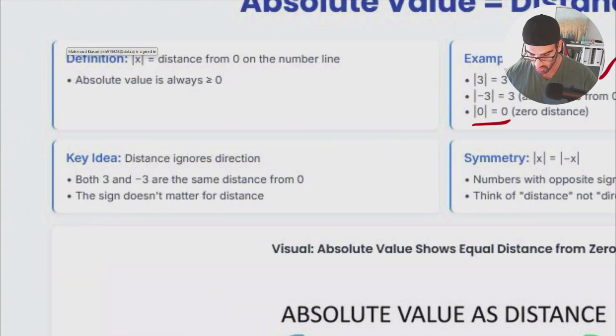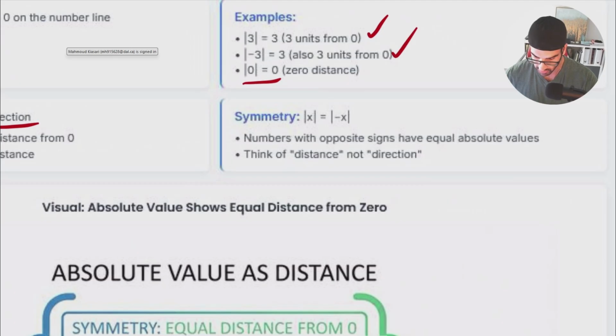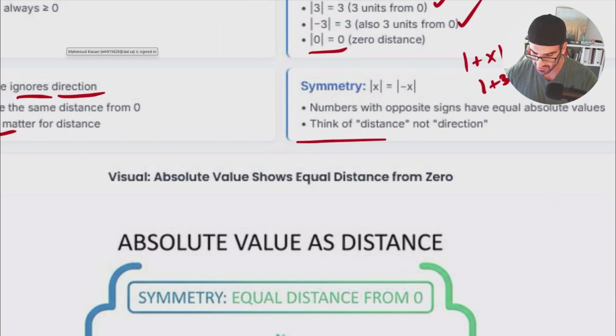So the key idea over here is that distance ignores the direction. Again, it doesn't matter whether you have positive or negative. All the time, the distance is going to be something positive, so the sign doesn't matter over here. It also means that we have symmetry. It means that the absolute value of x equals the absolute value of negative x, like we had before with negative 3.